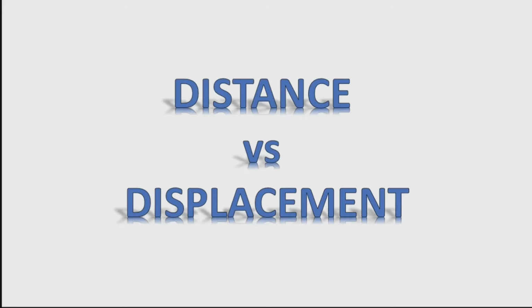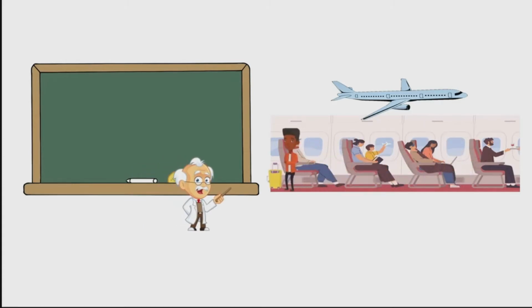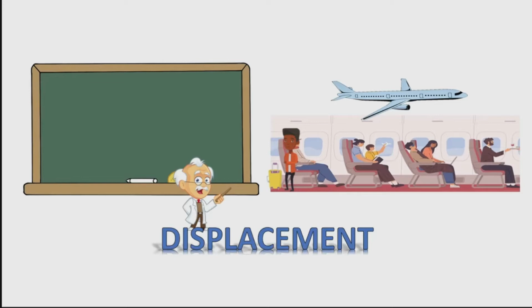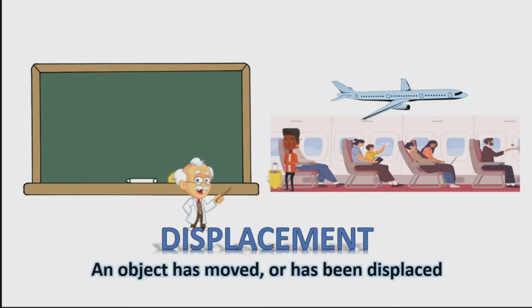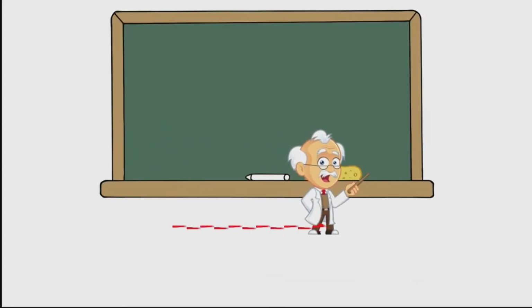If an object moves relative to a reference frame, for example, if a professor moves to the right relative to a whiteboard, or a passenger moves toward the rear of an airplane, then the object's position changes. This change in position is known as displacement. The word displacement implies that an object has moved or has been displaced. Displacement is the change in position of an object.